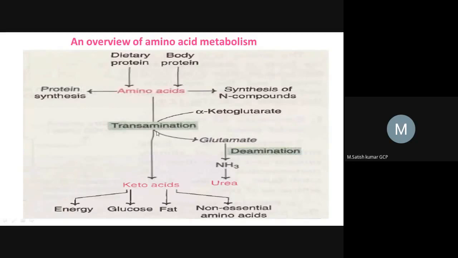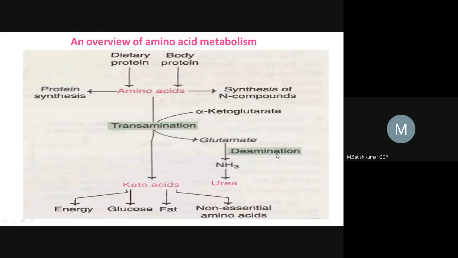This is actually a bidirectional reaction, as we can see in the coming slides. Here the amino acid transfers one amine group to alpha ketoglutarate and is converted into a keto acid, right? So amino acids are converted into keto acids, and keto acids accept the amine group and are converted into amino acids, right? That's why this is a coupled reaction. So a transamination reaction occurs, and subsequently the deamination reaction will occur.